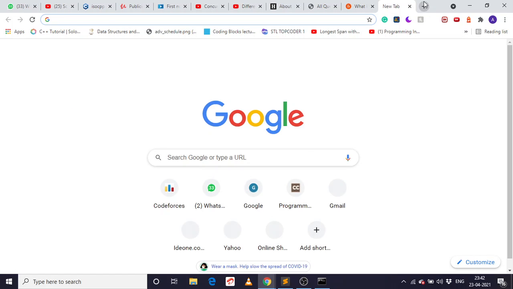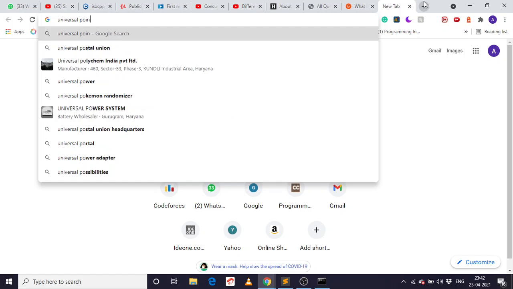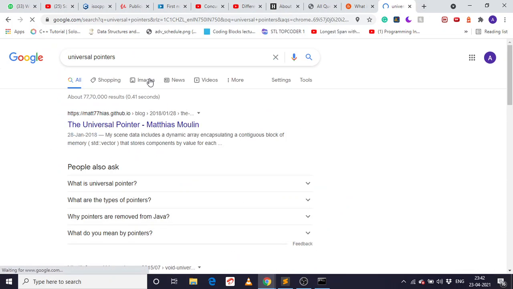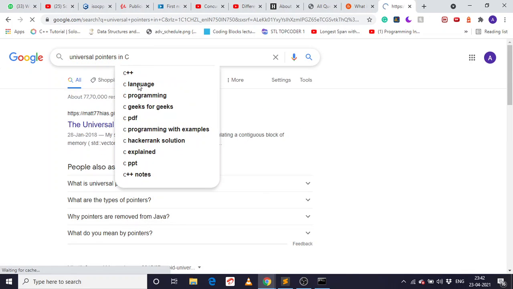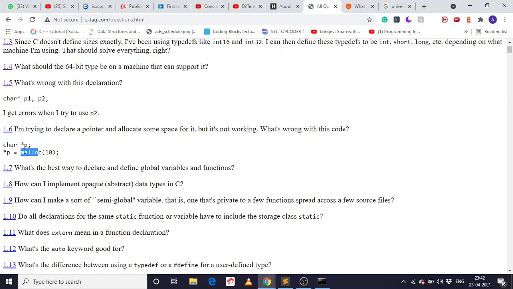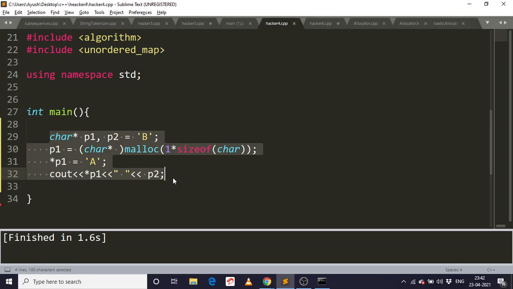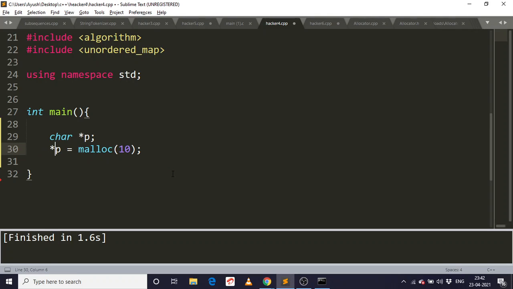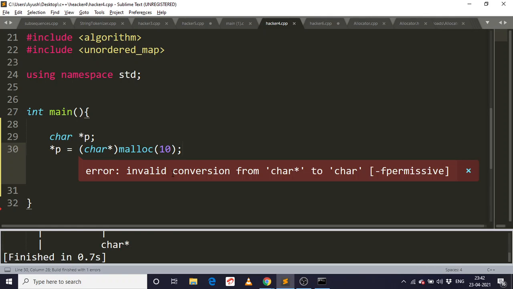So let us look at universal pointers. Universal pointers in C are actually of void star type. That's why malloc returns a universal pointer. Void star is generally called a universal pointer or a generic pointer. So we have to typecast it, before using it, to a char star. Let me show you what the difference is here. I have to typecast this. Now this code will work perfectly fine.